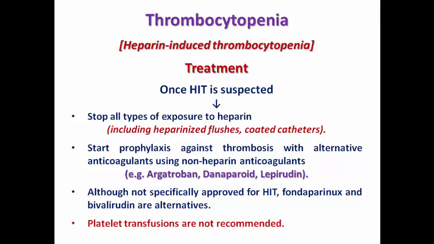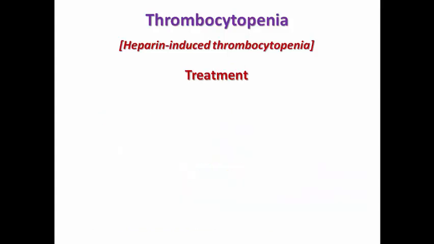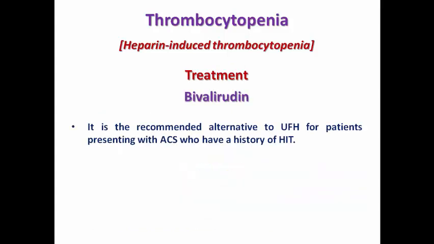And platelet transfusions, of course, are not recommended in HIT. They are not beneficial, and sometimes they may increase the immune-mediated destruction of the platelets. Bivalirudin is the recommended alternative to unfractionated heparin for patients presenting with acute coronary syndrome who have a history of HIT, because you cannot use unfractionated heparin or low molecular weight heparin again in those patients.